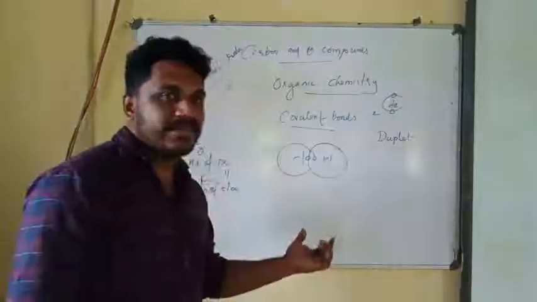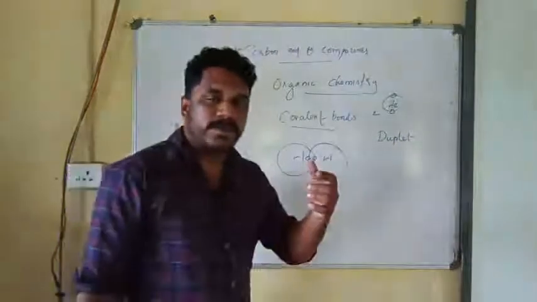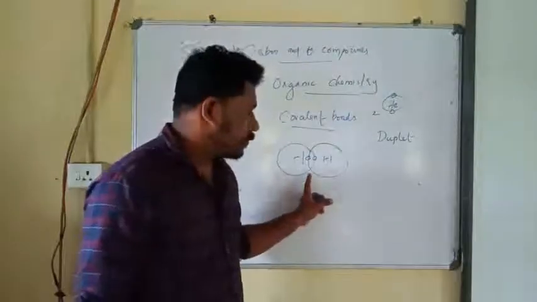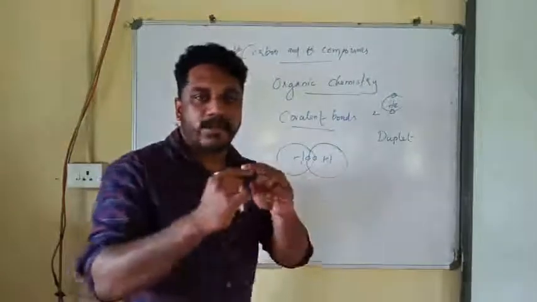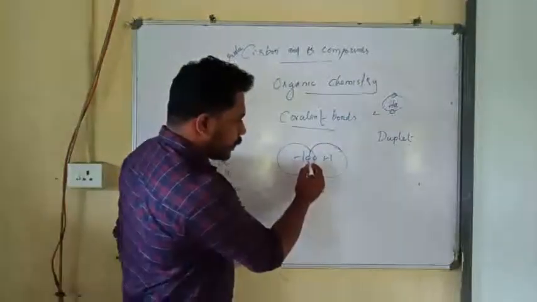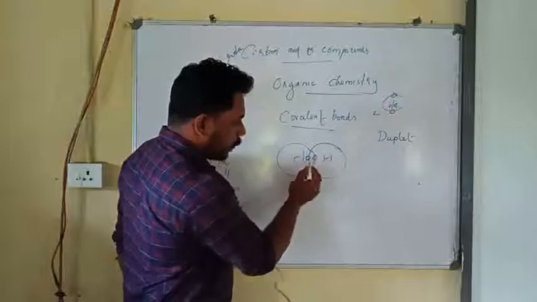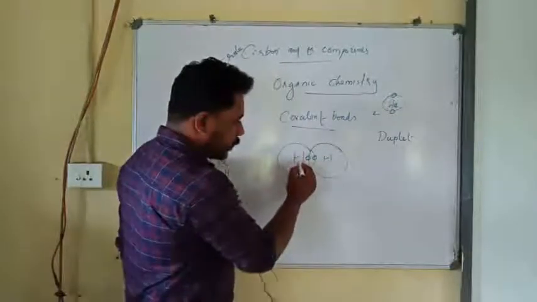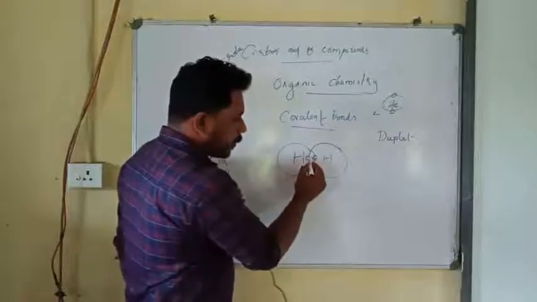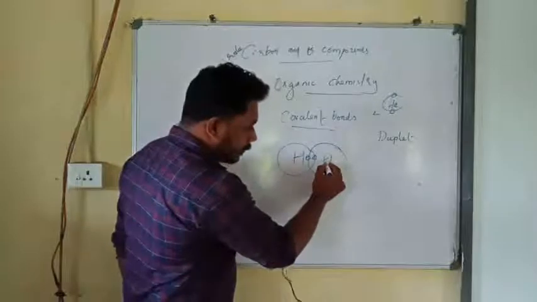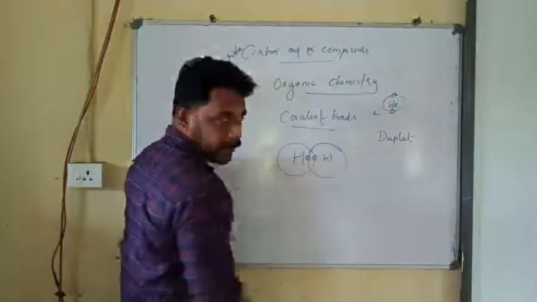If hydrogen has 2 electrons around its outermost shell, it will be stable, and to make it 2, they have shared 1 electron between them. This electron belongs to both hydrogen atoms. When you consider this hydrogen atom, 2 electrons are there around it. When you consider the other hydrogen atom, there are also 2 electrons around it.